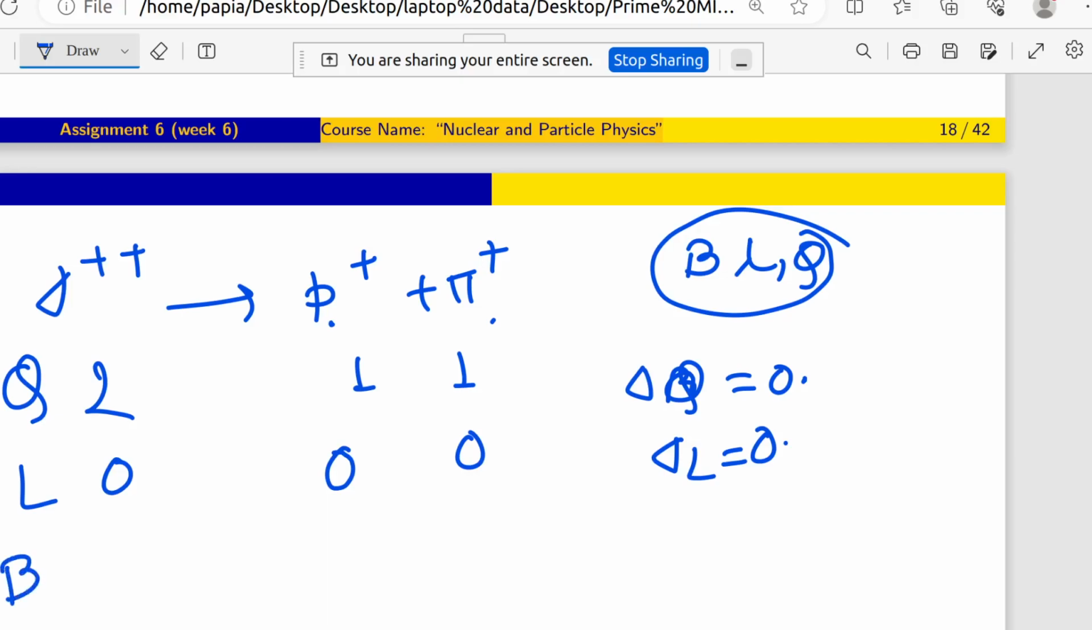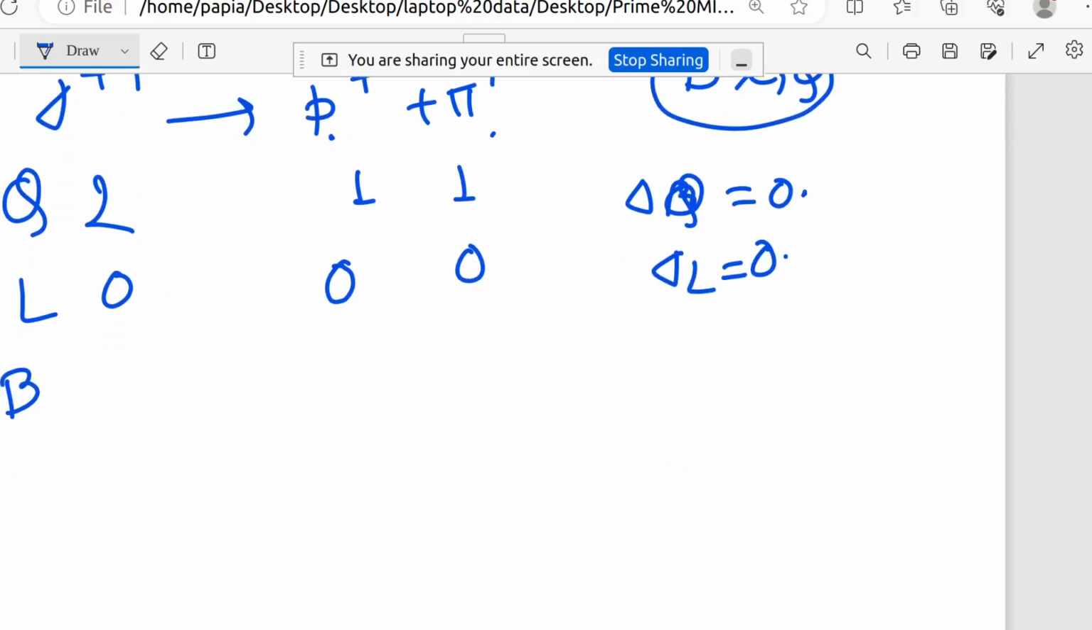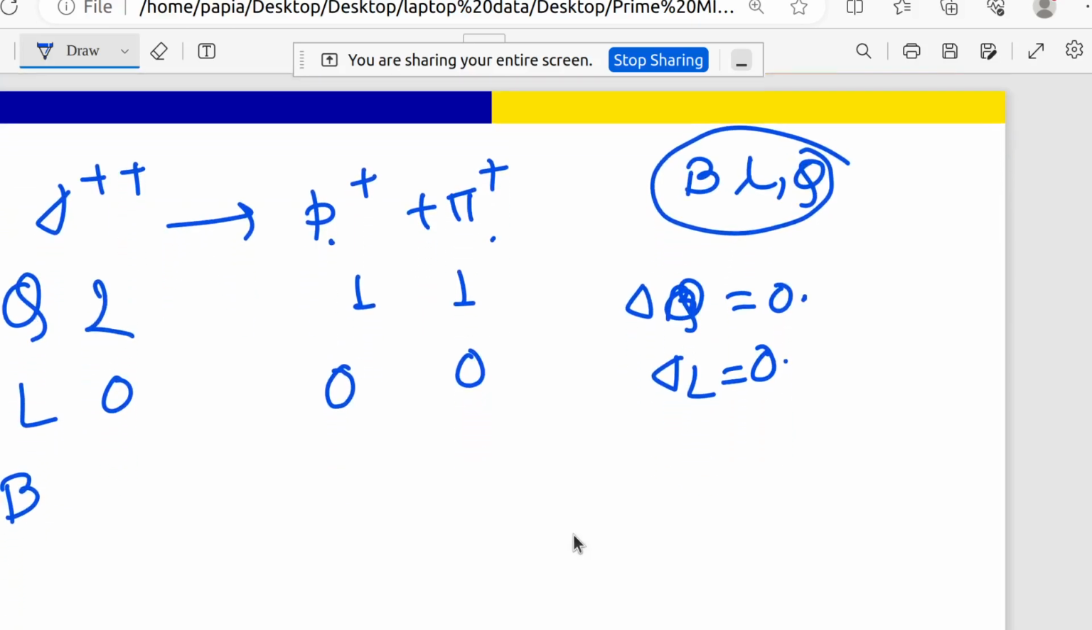Now coming to B. What is B here? For B, delta plus plus has baryon number 1. Now P plus is nothing but a proton. They have written it like that because it has a charge of plus 1, that's why we have written P plus. So is a proton a baryon or not? Can anyone tell me whether a proton is a baryon or not?